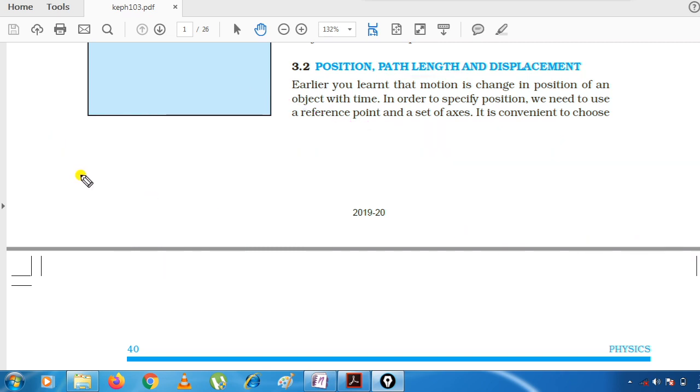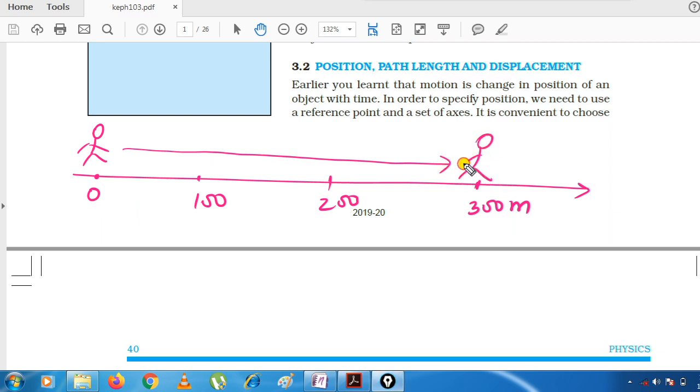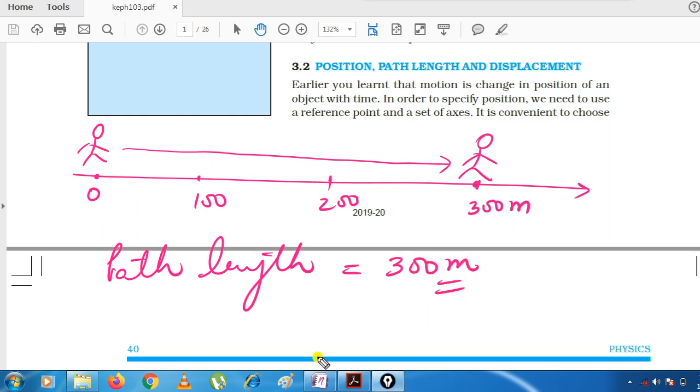Okay, suppose take an example. This is a scale. There is 0 on this scale. This is 100. This is 200. This is 300. Right? This is 300 meter. There is a man standing at the 0 position and he started moving. After some time he reached this point, the mark of 300 meter. Then what will be the path length covered by this body? The path length will be 300 meter.